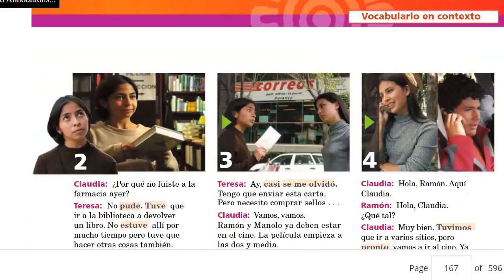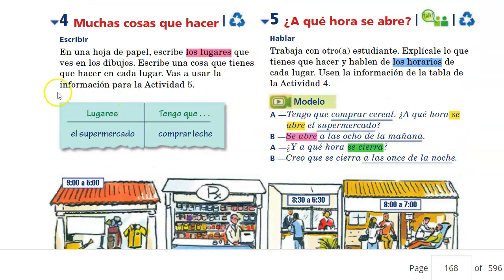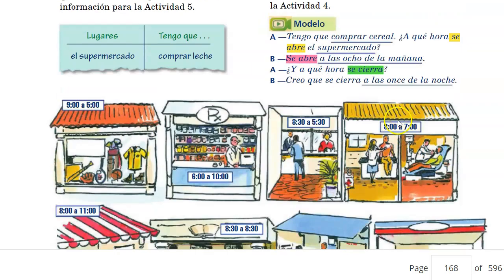And actually, if you look at the activities we did last class, we created a T-chart where we organized those places on the left-hand side there, and on the right-hand side, the chores or the activities that you would associate with each place. And then we had conversations about the things that we do, the errands that we run, and the places that we go to do those, and the hours of operation, rather, in each of those places.